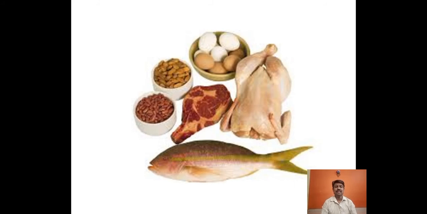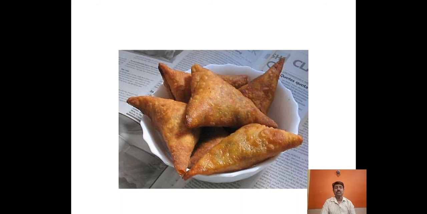See here, this is the photo showing the meat. The meat consists of maximum protein. The fish meat, chicken meat, goat meat, eggs, almond, these consist of maximum protein. Now this is the oily food. It contains maximum oil, that we can say as fat, we can say as lipids.